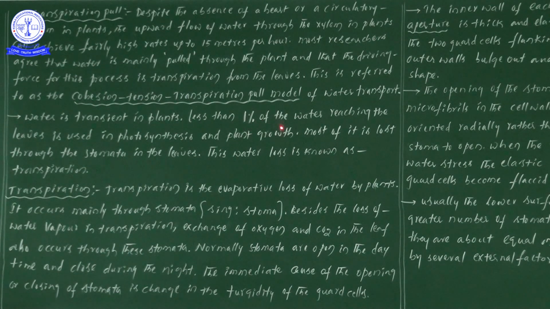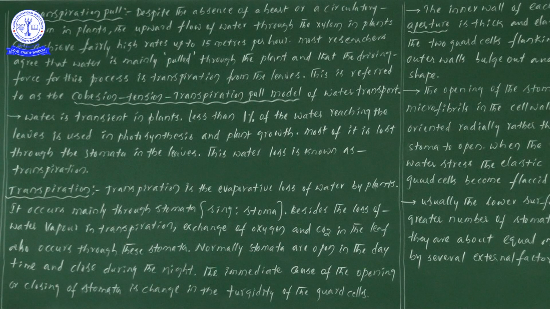Less than 1% of water reaching the leaves is used in photosynthesis. Suppose 100% of water is moving through the xylem and reaching the leaf, just less than 1% of it reaches the leaves and is involved in photosynthesis and plant growth.